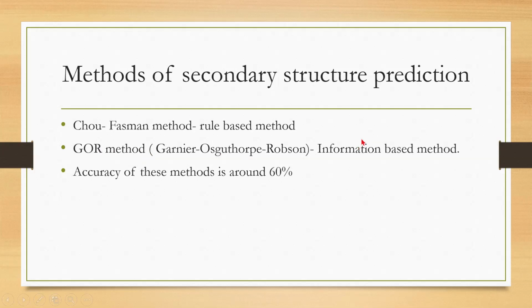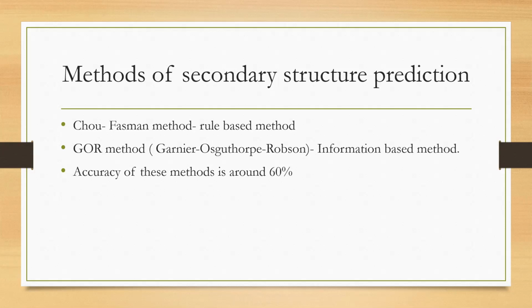It is an information-based method. First, let's discuss the details about the Chou-Fasman method, how the secondary structural conformations are predicted using this method. In this method, a helix is predicted in a stretch of 6 residues in the protein sequence, if 4 of those 6 residues are helix favoring.